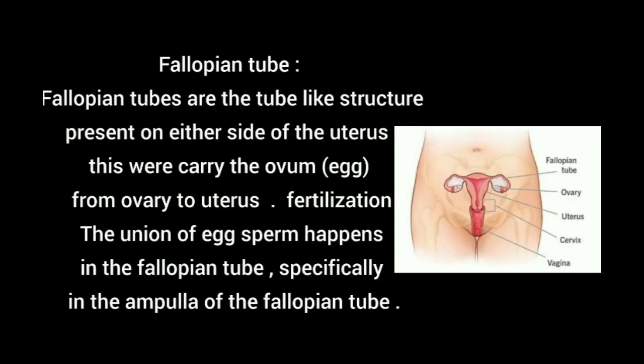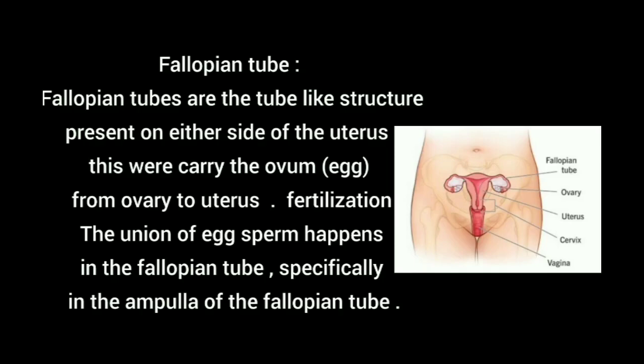Next, fallopian tube. Fallopian tubes are the tube-like structures present on either side of the uterus, which will carry the ovum from ovary to uterus. The fertilization, the union of egg and sperm, happens in the fallopian tube, especially in the ampulla of the fallopian tube.